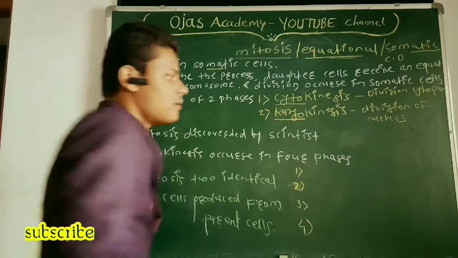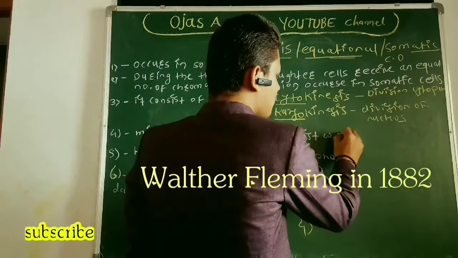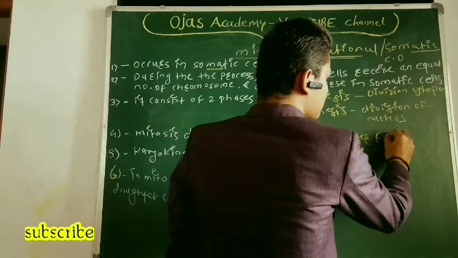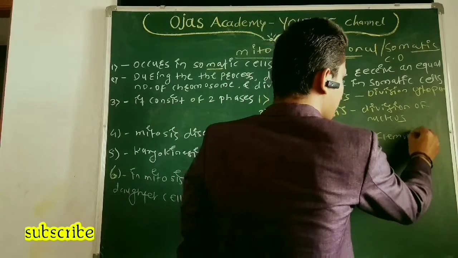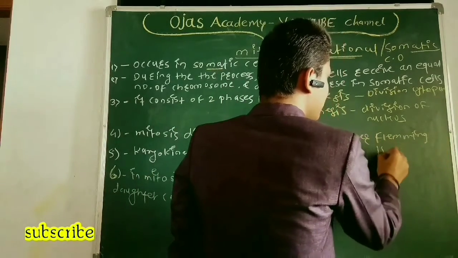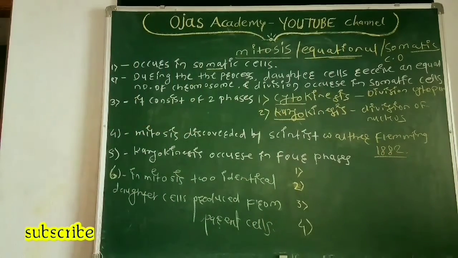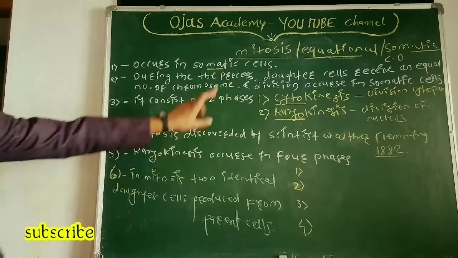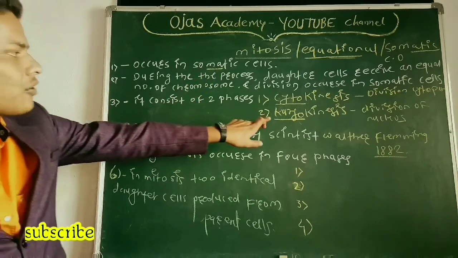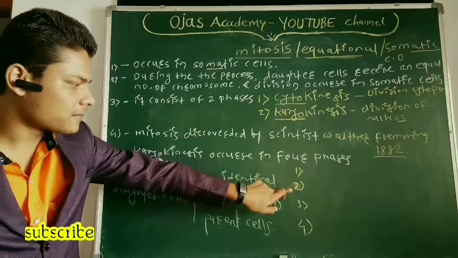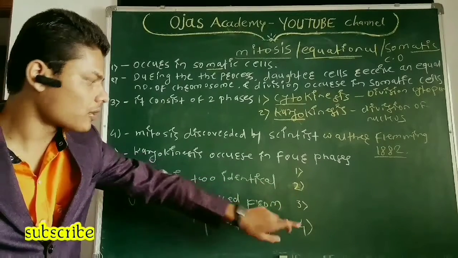Mitosis was discovered by the scientist Walther Fleming under the microscope in 1882. Now, karyokinesis occurs in 4 phases.